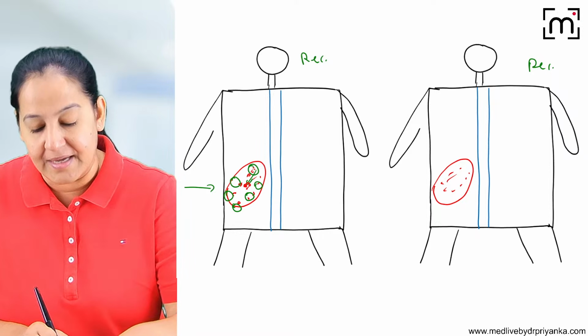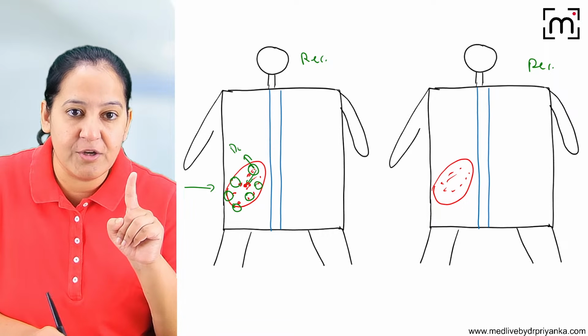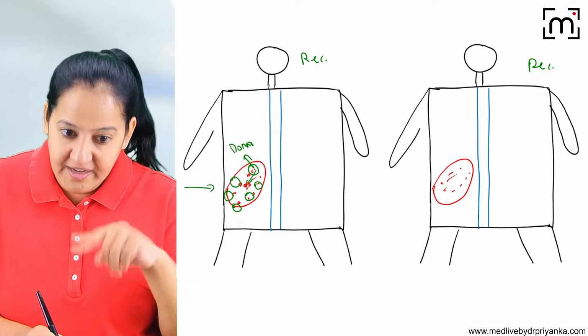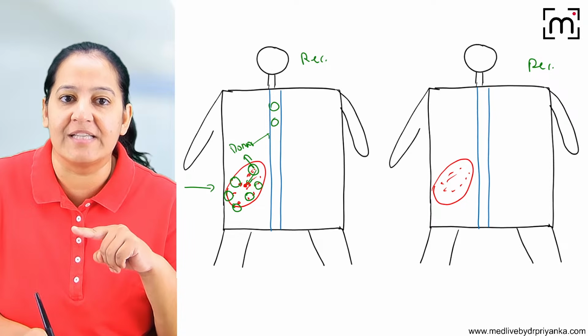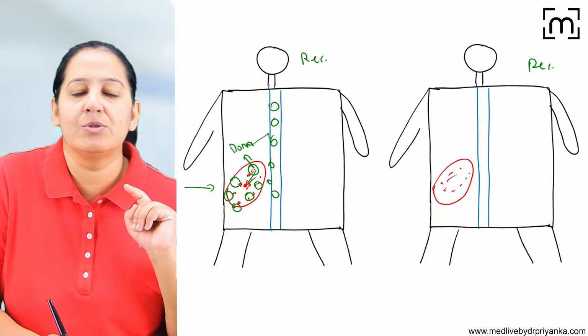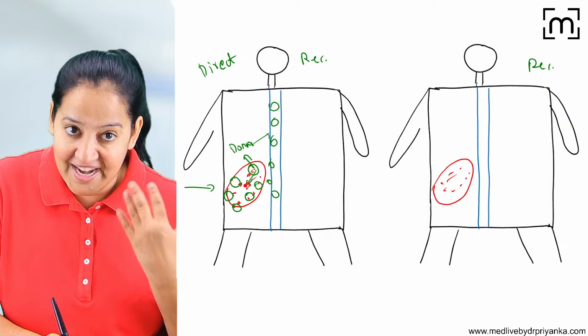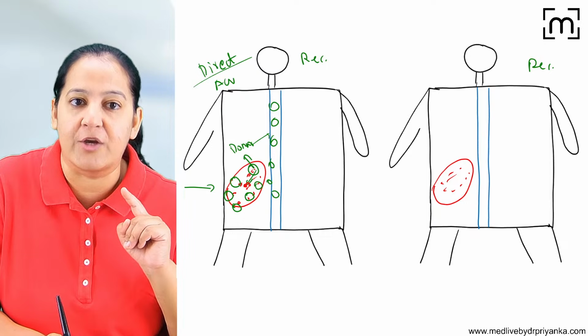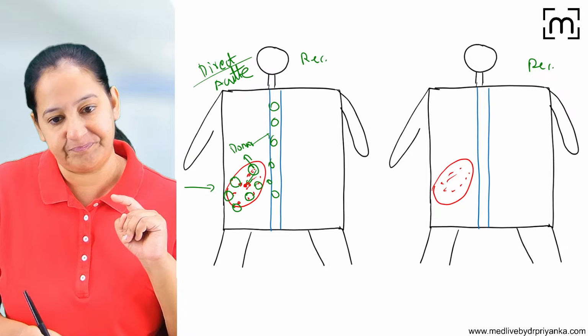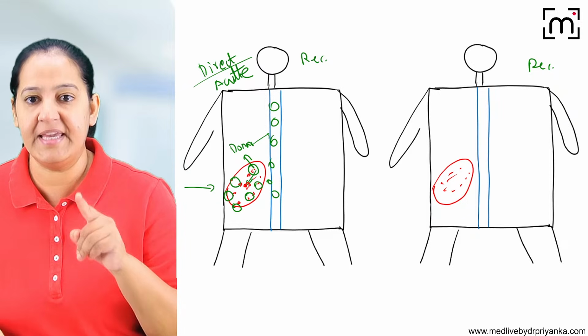These are the APCs of the donor only. After engulfing, they will present to the T lymphocytes of the recipient. So this is known as the direct mechanism, and it is responsible for acute rejection.